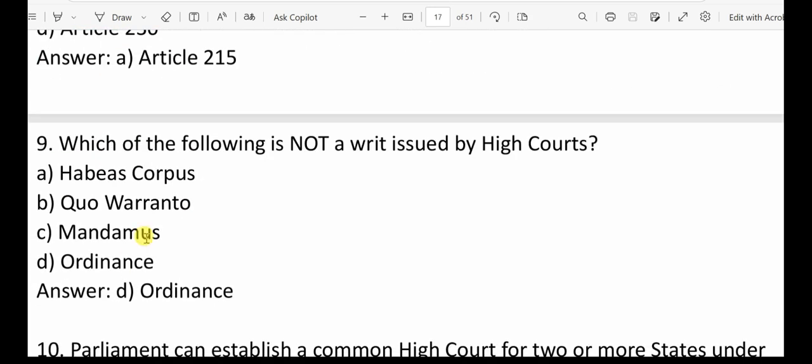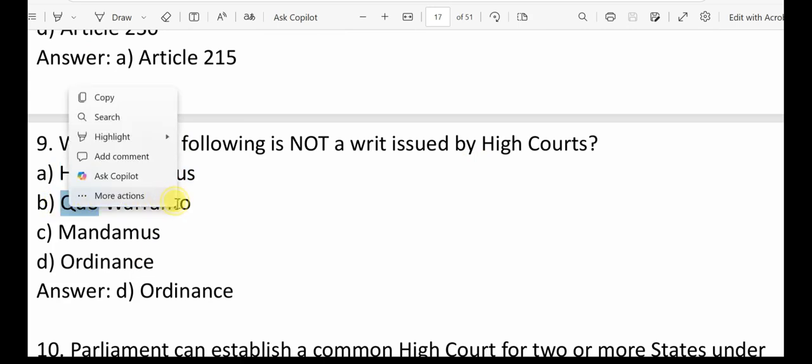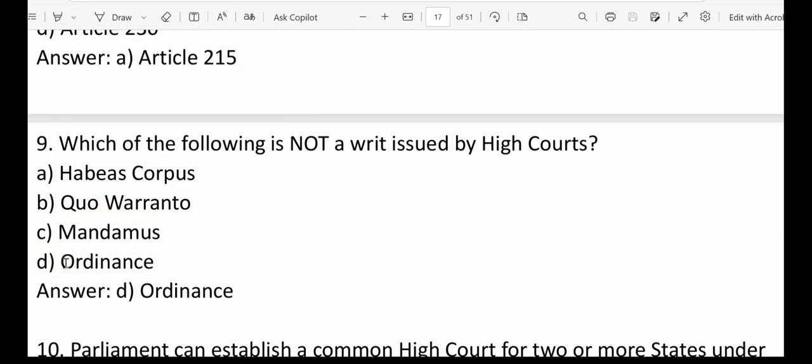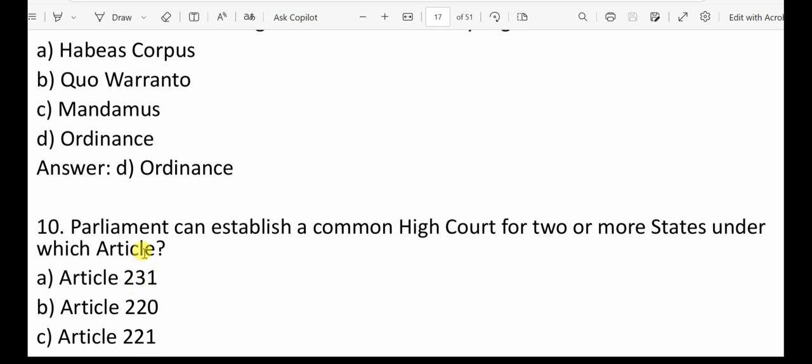Next, question number 9: which of the following is not a writ issued by the High Courts? So you know, habeas corpus is a writ. Then quo warranto, that is also a writ. Then mandamus, that is also a writ. So ordinance, that is not a writ. That means option D is the correct answer.